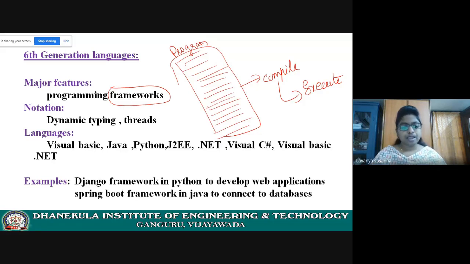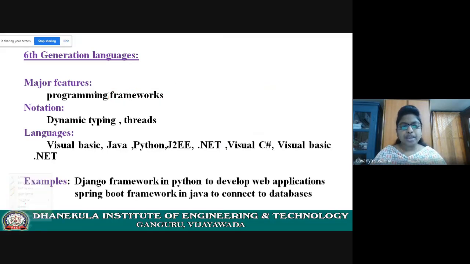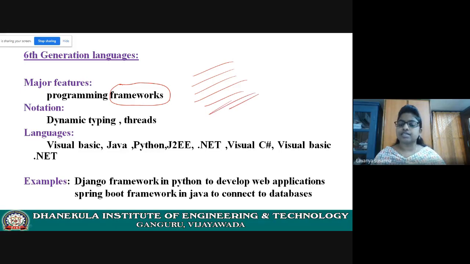But if you are using a programming language with frameworks, no need to write all the set of codes, set of lines. Everything the framework will do. Just write a simple method.